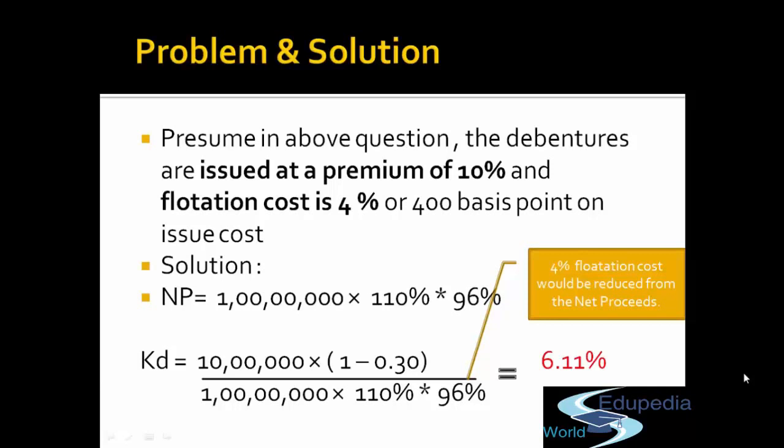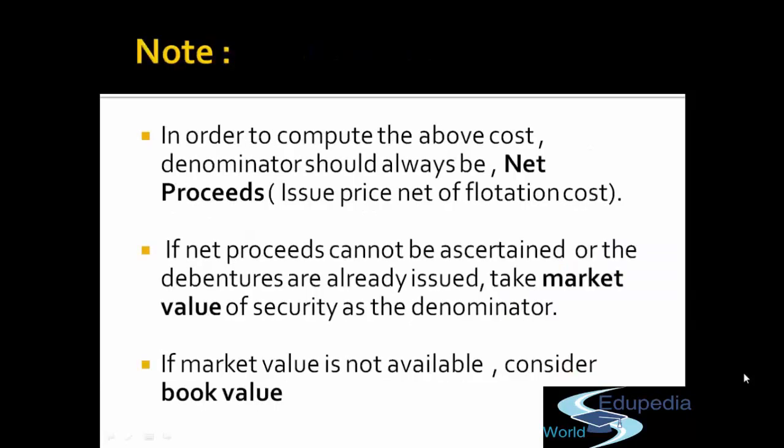That's why in the previous slide, I have written net proceeds in the denominator. So just note, we always take the denominator as net proceeds. But in all these examples, I have just shown when the security is just issued. If the security is already there in the market, we will take market value as the denominator. And if market value is not available, we will take book value. So the first preference is the net proceeds, the second is the market value, and the third is the book value of the security.